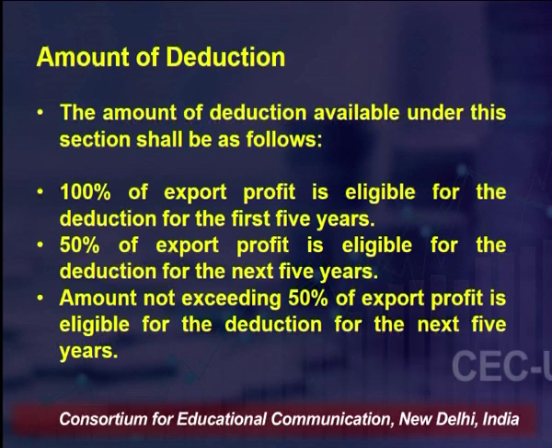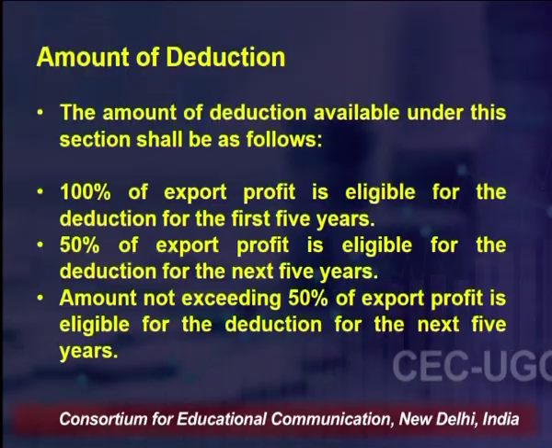That means for the first 5 years, the 100% profit generated from the unit will be eligible for deduction. It will be completely exempt, and you do not need to pay taxes on it. That doesn't mean you do not file the return. You have to file the return and show your books of accounts, and based on your books of accounts, your export profits will be taken into consideration. That 100% of export profits will be eligible for deduction for the first 5-year tranche.